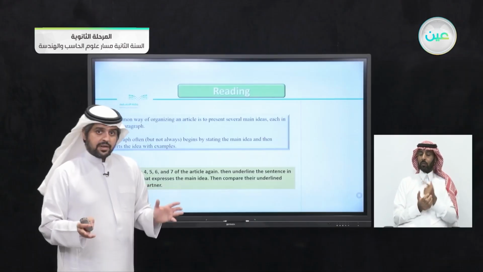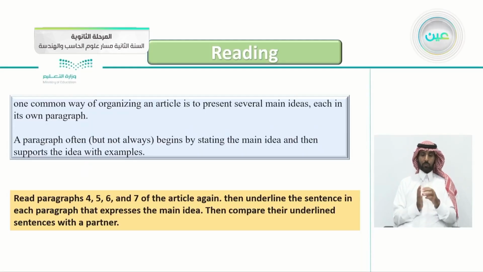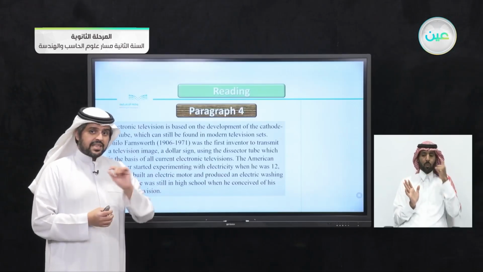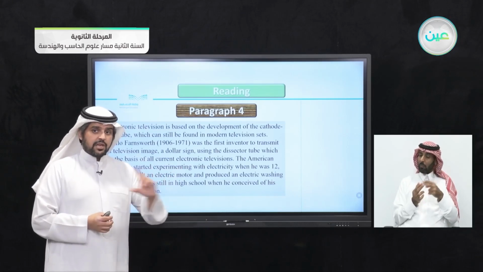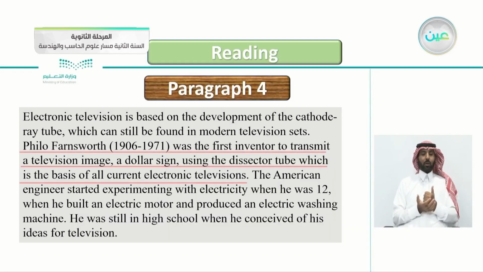We'll be reading these paragraphs and see which one expresses the main idea, then compare your underlined sentences with a partner. So this is paragraph 4. Can you tell where the main idea sentence is? It doesn't have to be the first sentence, of course. Let's see it together.